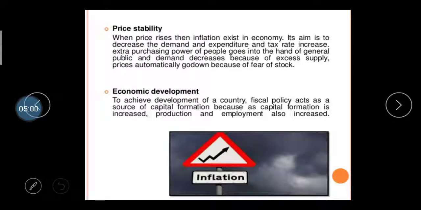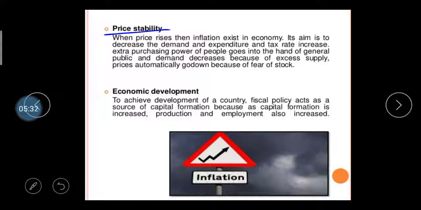Then third one is price stability. When the price is rising, then inflation exists in the economy. So its aim is to decrease demand and expenditure, and the tax rate is increased. So the extra purchasing power of the people goes into the hands of the general public and the demand decreases, because there is an excess supply. So the price automatically goes down, and the fear of the stock. So they have to try to reduce prices so they can control the overall market.